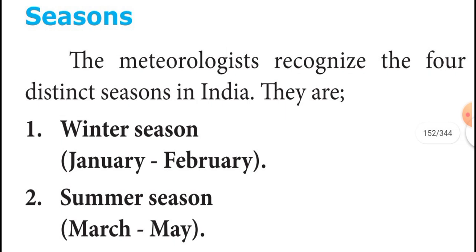Then the second important season is summer season. During summer season, the sun's rays fall vertically over peninsular India. Hence, there is a steady rise of temperature from south to north, because the sun rays fall vertically.